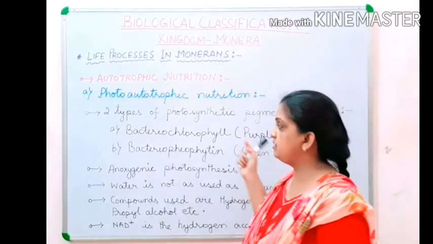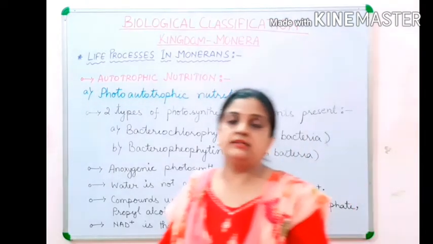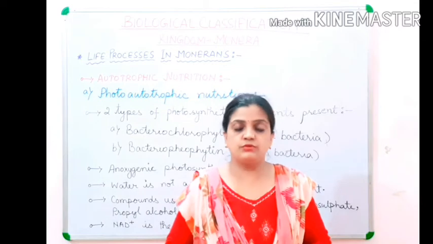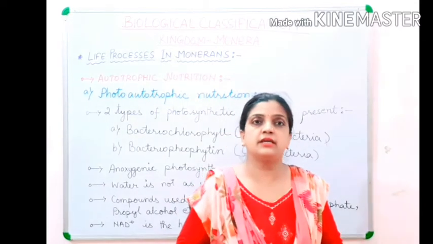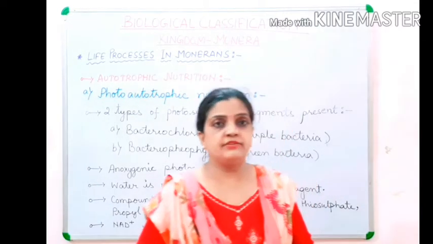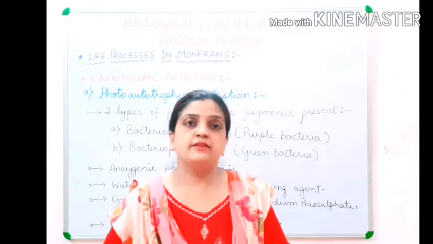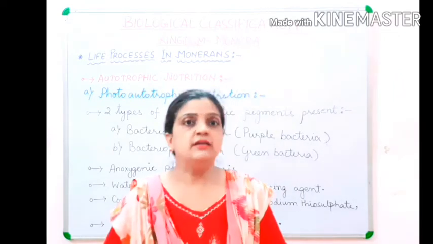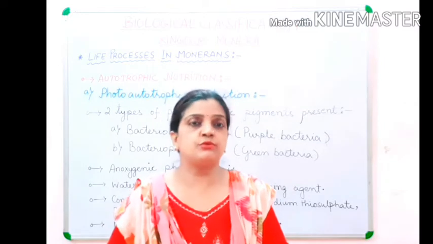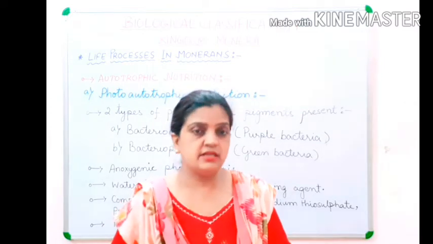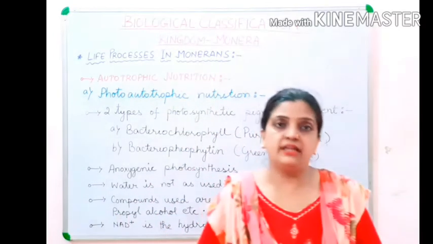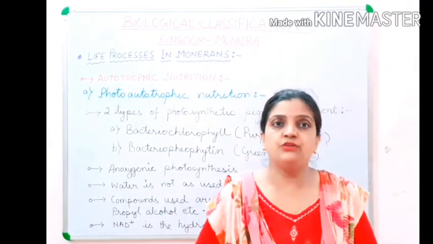Always remember these points are very important: in phototrophic or photosynthetic organisms in the kingdom Monera, they have a photosynthetic membrane. This photosynthetic membrane has thylakoid within it. Within this thylakoid the photosynthetic pigments are present. And the two types of photosynthetic pigments are bacteriochlorophyll and bacteriopheophytin.